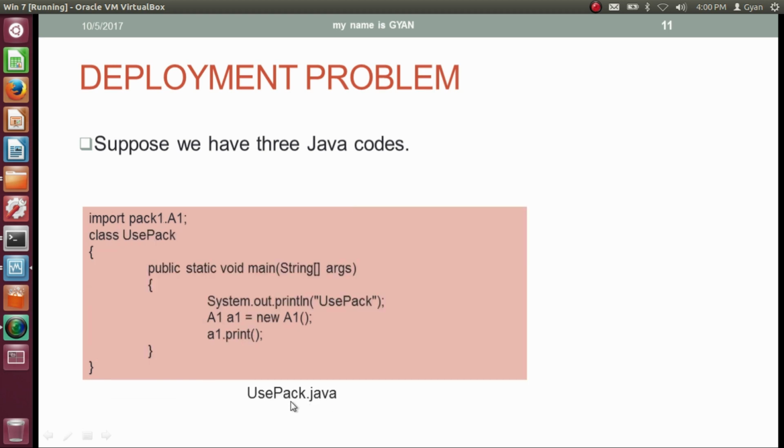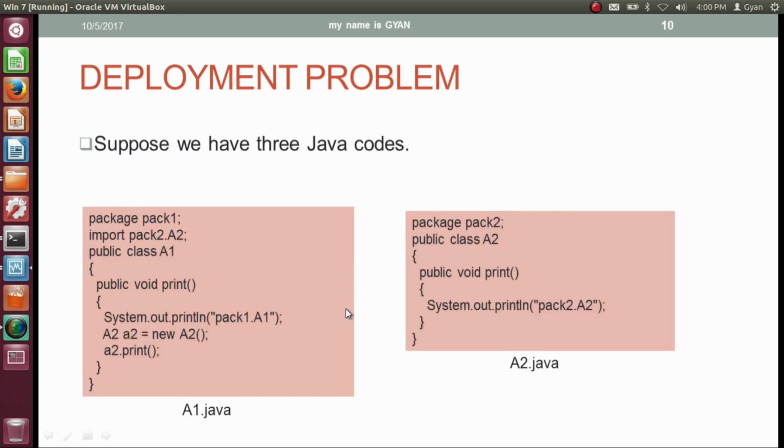Then we have usepack.java. The method main of class usepack first prints the string usepack. Then we are creating an object of type a1. Finally we are calling the method print on an object whose address is stored in the reference variable a1. So how will the program execute? First it will print usepack, then it will print pack1.a1 and finally it will print pack2.a2.